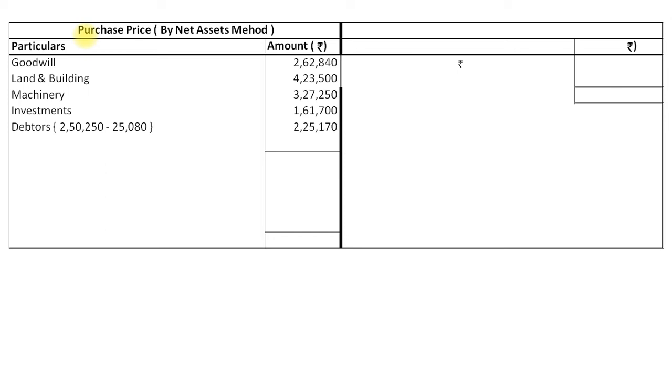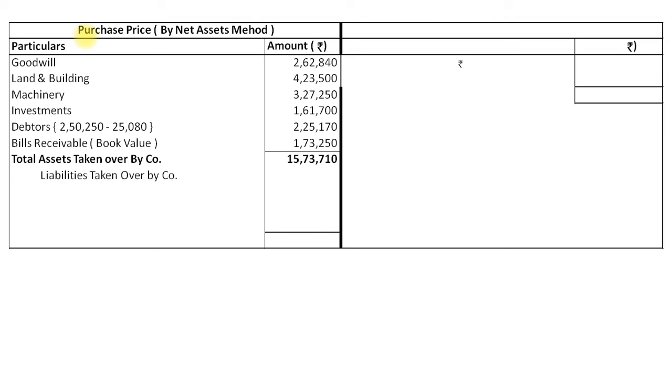So net amount ₹2,25,170. And bills receivable, the remaining assets taken over by the company at book value ₹1,73,250. Like this, total assets taken over by the company amount to ₹15,73,710. From these assets we will deduct liabilities taken over by the company, that is bank overdraft for ₹96,250,